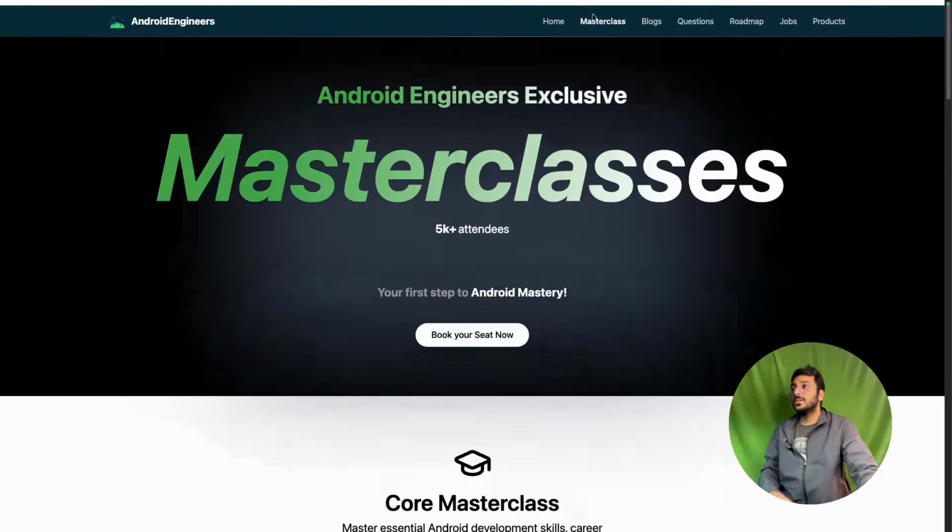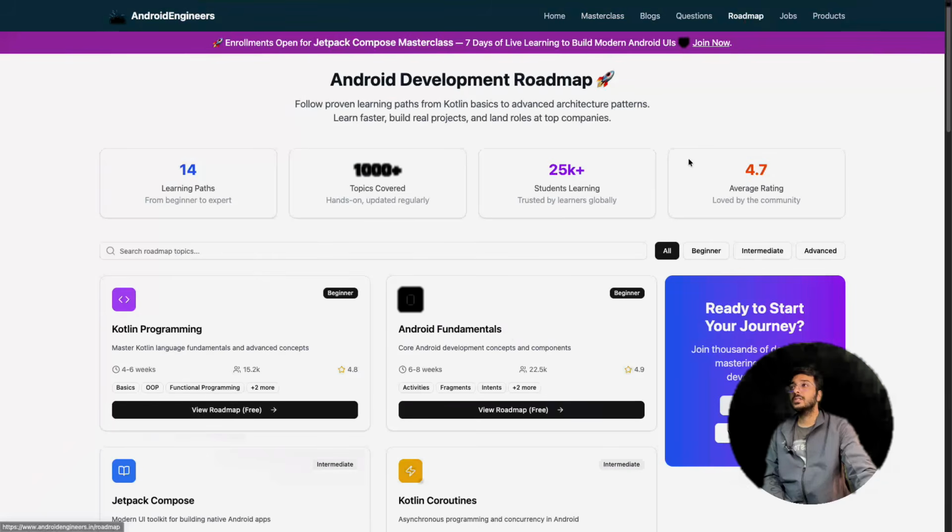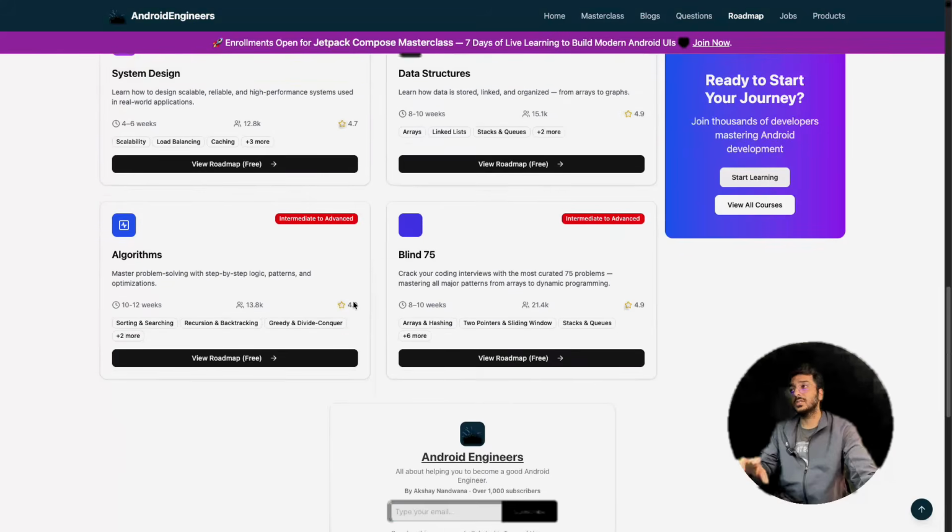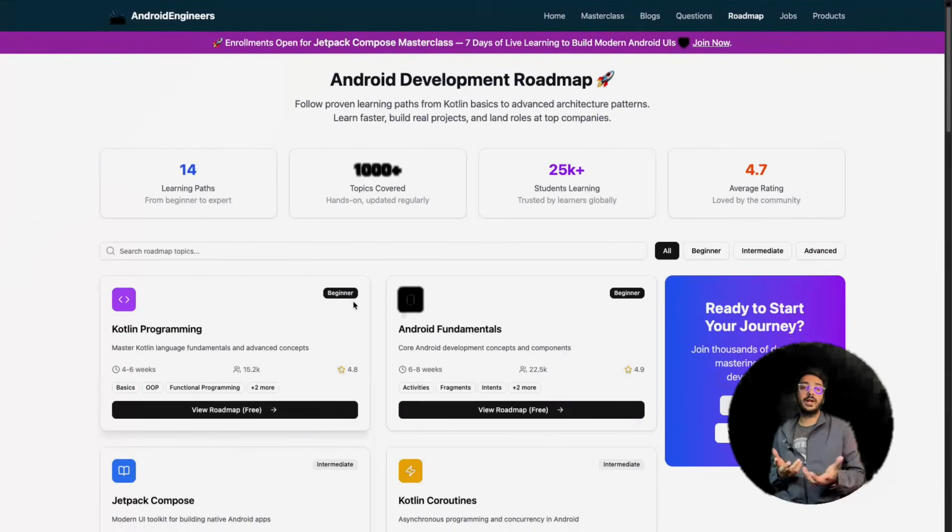I think what you need to do is go to androidengineers.in, go to the roadmap section and start exploring all these things. This is all you need to be a good Android engineer.